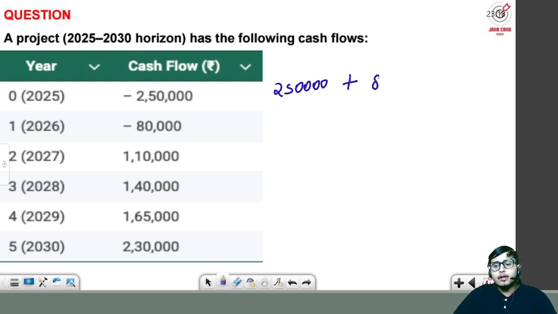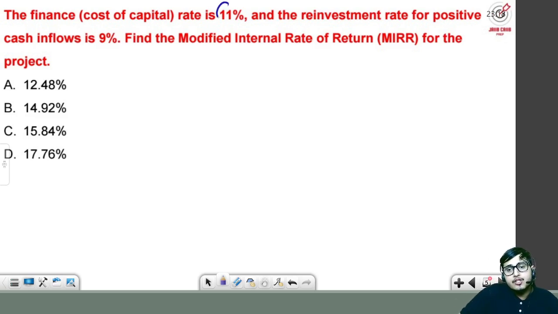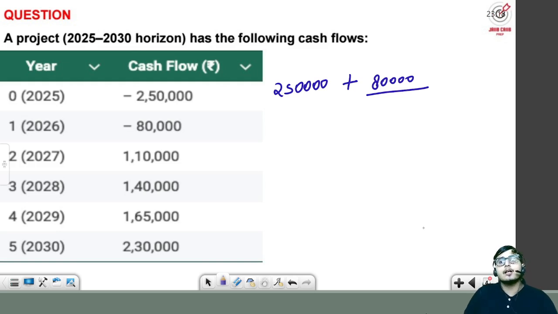So what we will do, 80,000 divided by 1 plus r raised to power n. Now here what is the finance cost, 11%. We calculate present value using the finance cost. So 1 plus 11%, that means 1 plus 0.11, so 1.11 raised to power 1, because it is year 1 only. Now let us calculate this.